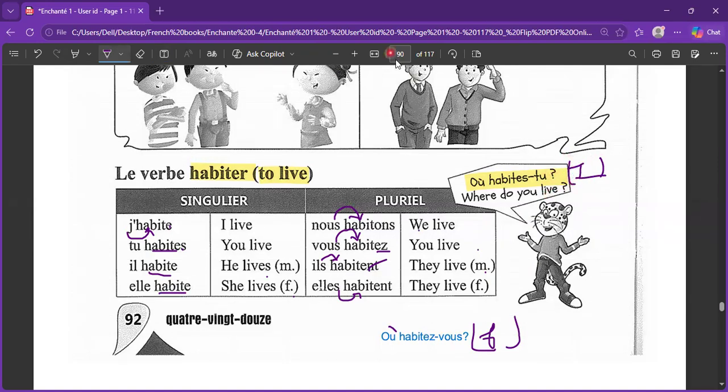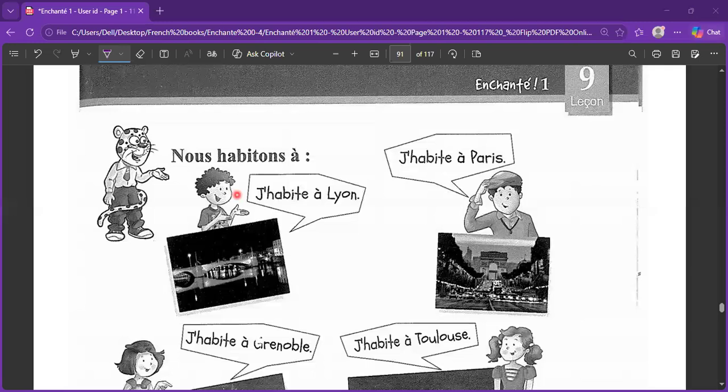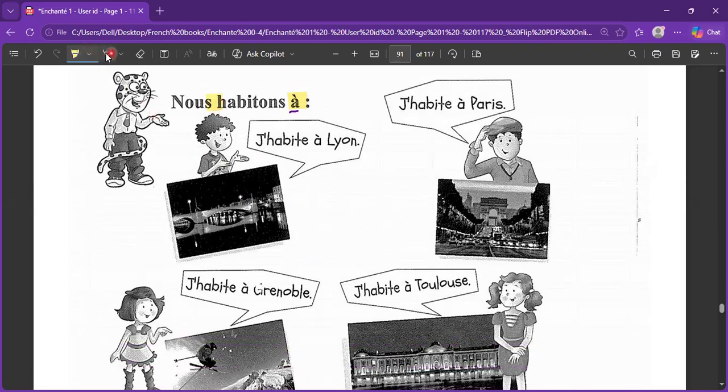This is how it becomes very important to understand the verb. Now, a very important part. Here we will learn that most of the cities, all of the cities in fact in the world, are going to take the preposition à. Always, always, always remember that if preposition à is there, even if you don't know the name, that's a city. That cannot be a country, that cannot be a continent. Because with those prepositions, we will discover later in our chapters how and where they are to be placed. First of all, let's understand this. Nous habitons à. You can see all the cities over here as well.